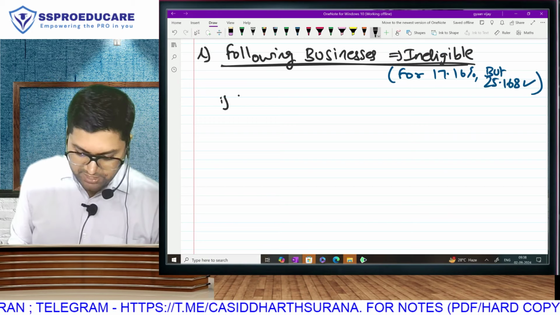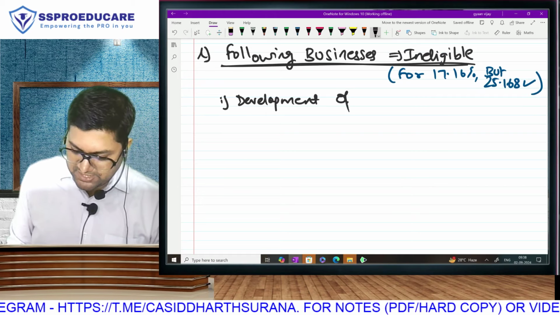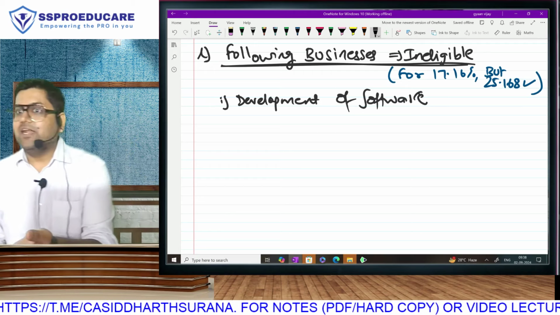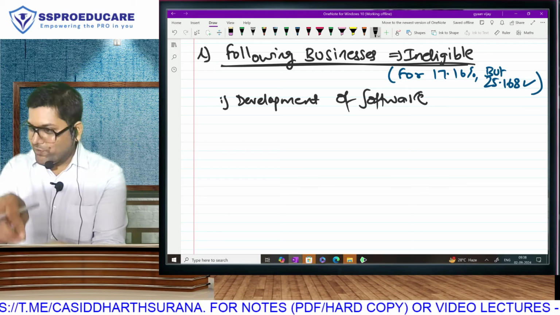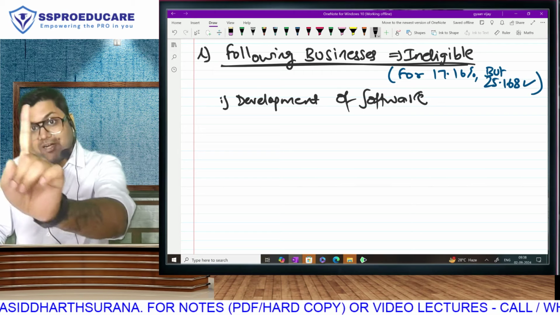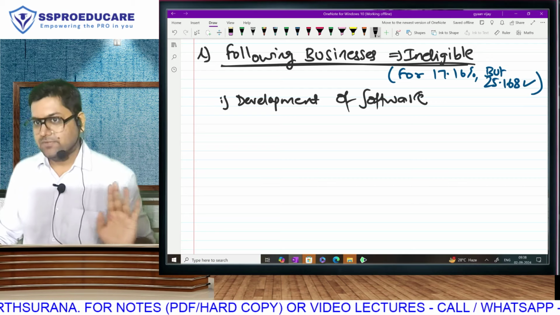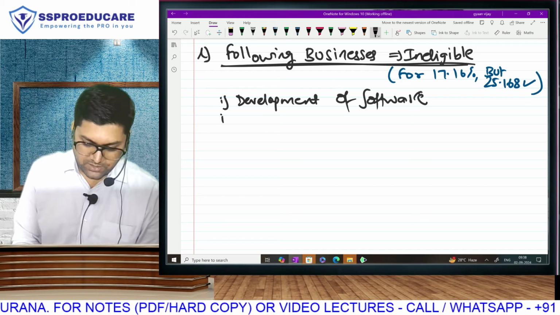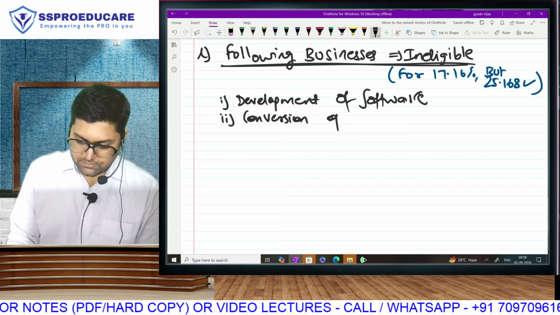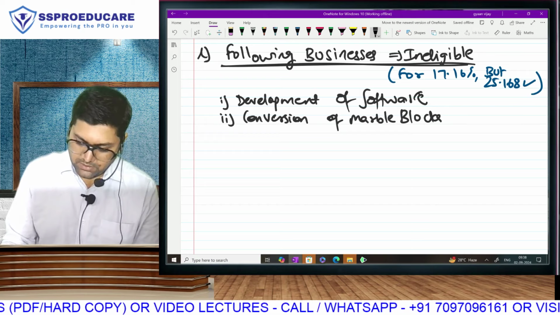One by one. Development of software. So now, as these businesses are being put down in front of you, you will realize, अरे हाँ यार, software developers, what do? Input, coding, process, output. It appears as manufacture, but we hereby make it clear you will not get 17.16. तभी समझ में आता? Okay, next. Conversion of marble blocks into slabs.